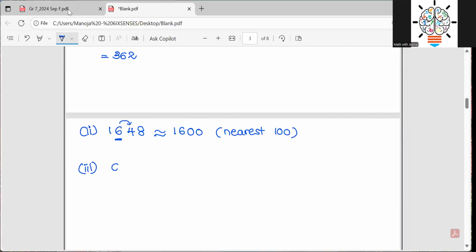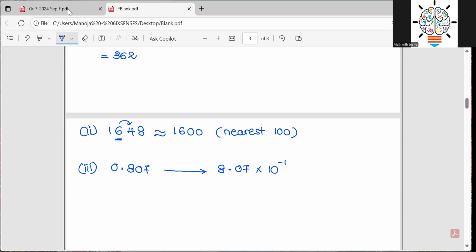Then the third one: 0.807. You want to write it in standard form, that becomes 8.07 times 10 to the power of -1, right? Always, if it is standard form or scientific notation, the number should be between 1 and 10, times 10 to the power of something.